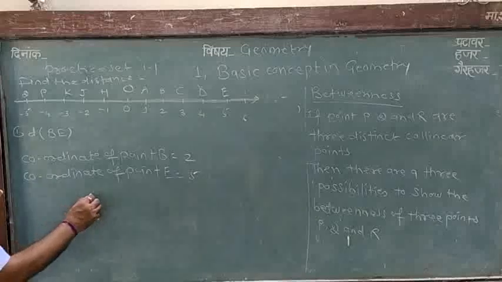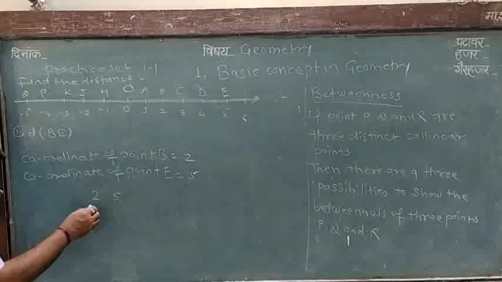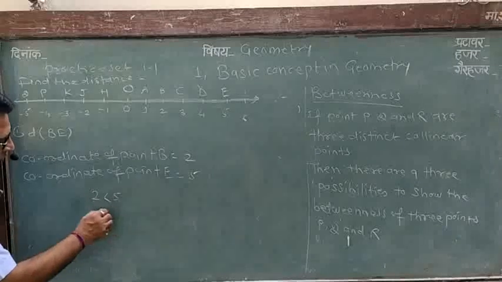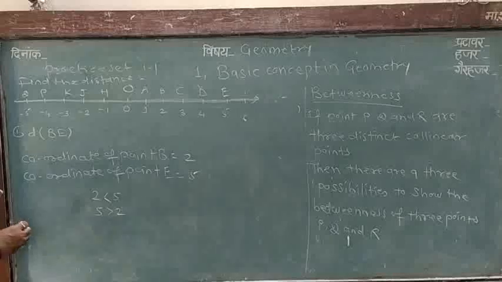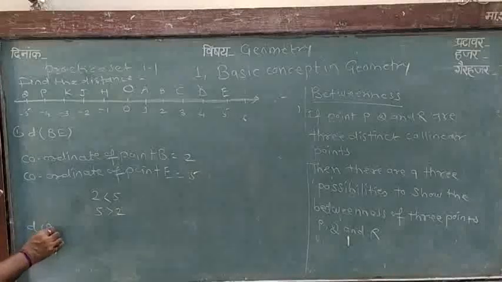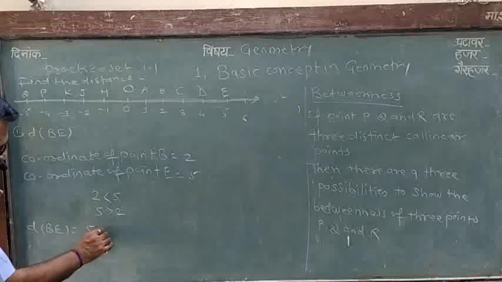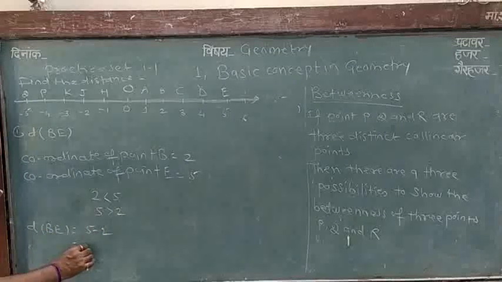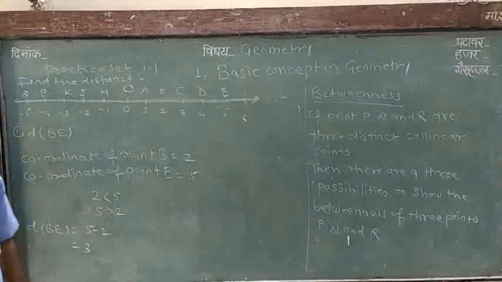Then we compare these two numbers, 2 and 5. 2 is less than 5, or 5 is greater than 2. Then distance BE is the big number 5 minus the small number 2, which is 3. Distance BE is equal to 3.